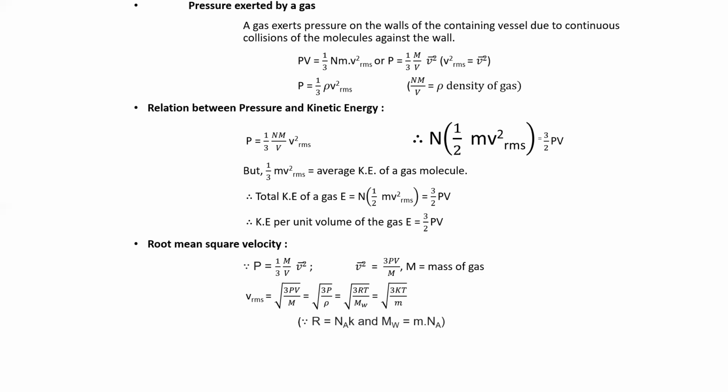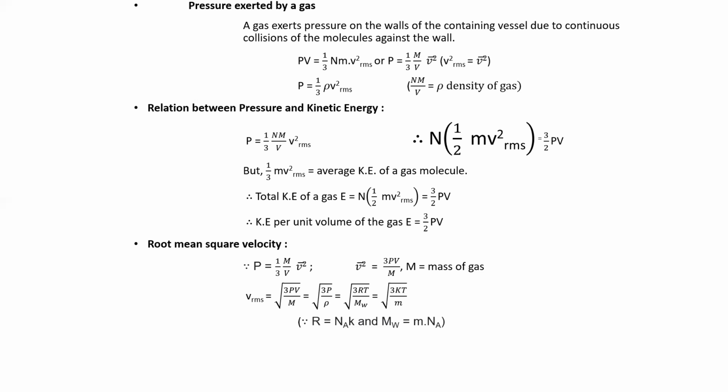Then 1/3 mass per unit volume is called what? Density. It is 1/3 ρ V_rms². Then the relation between pressure and kinetic energy is given by, so pressure is equal to 1/3 N M by V into V_rms². Here, the value of 1/2 m V_rms² can also be written as 3/2 into PV. But we already know that it should be 1/2.